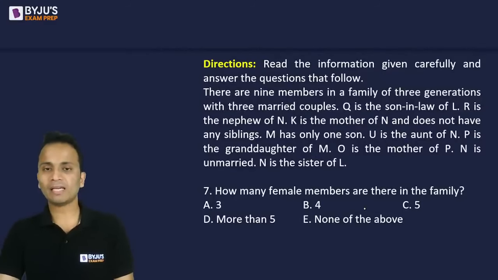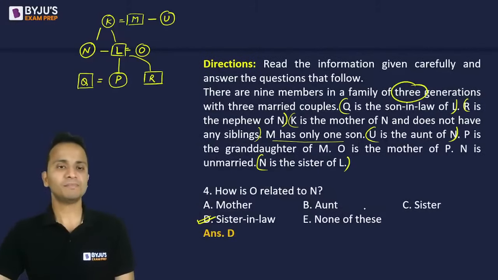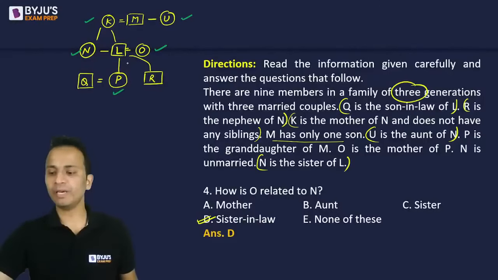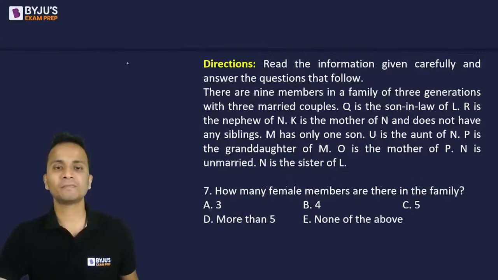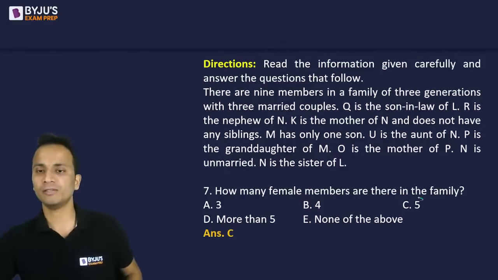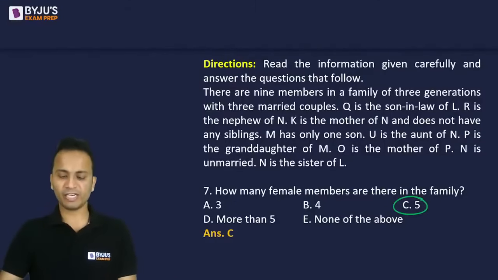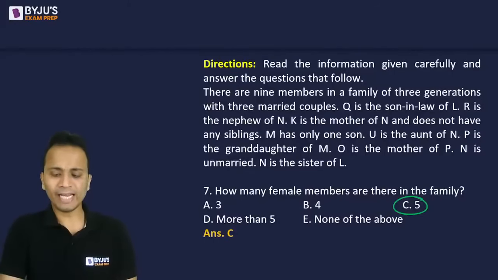If I go back, let's go to the family tree. So this is the family tree. How many female members? K, U, N, O, and P. So there are 5 female members in the family. So the answer to question number 7 will be option C. Option C is the correct answer for this one. All of you have given a correct answer. Wonderful, great. Now let's move on to the next question. The next question will be an independent question.